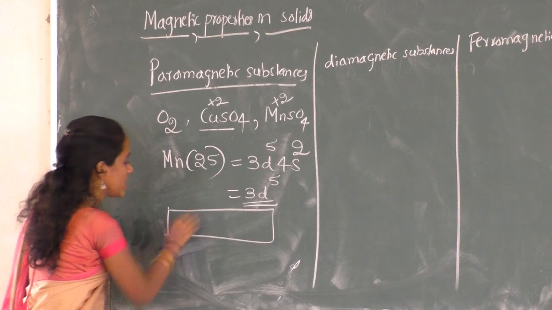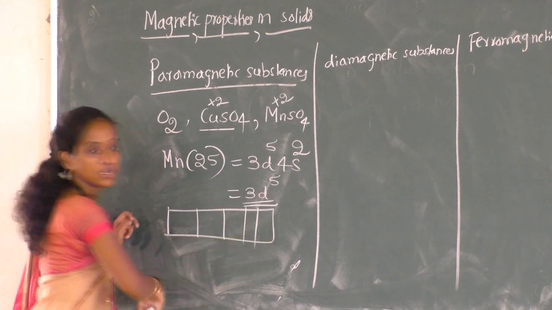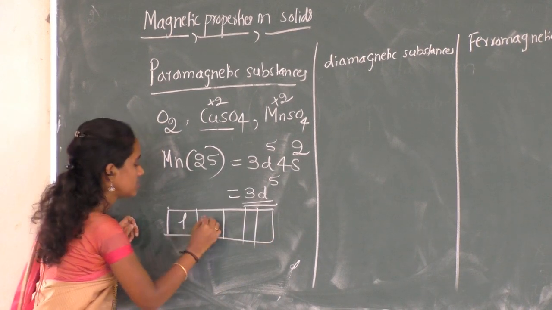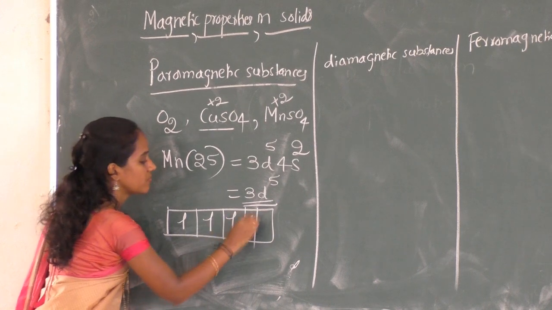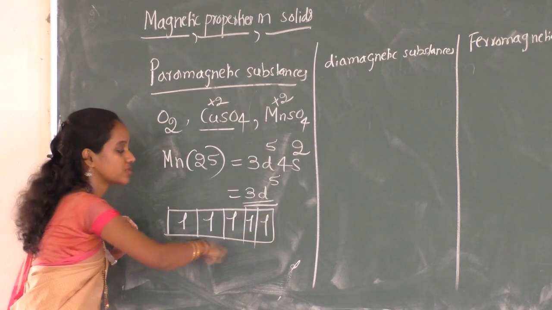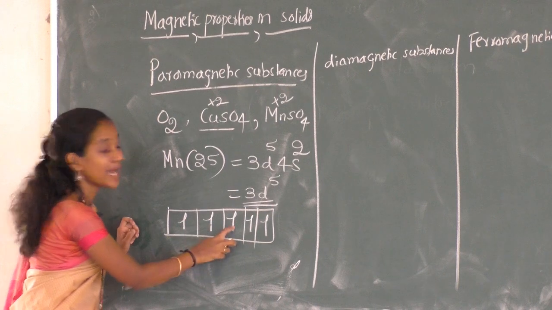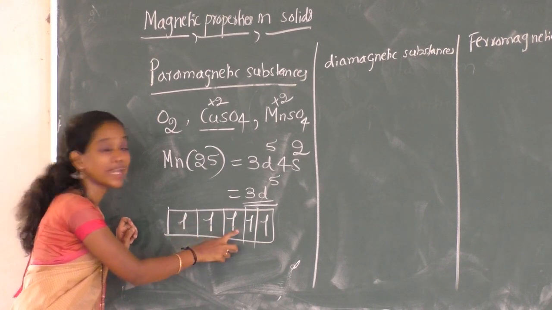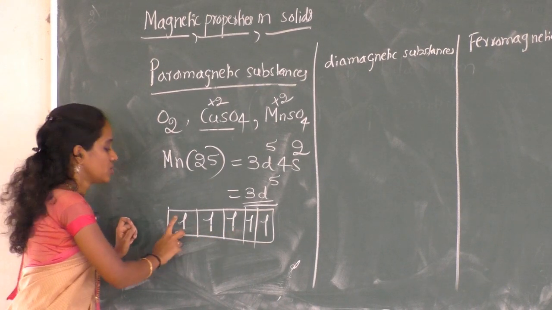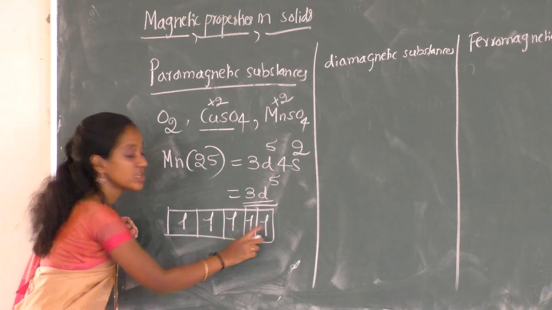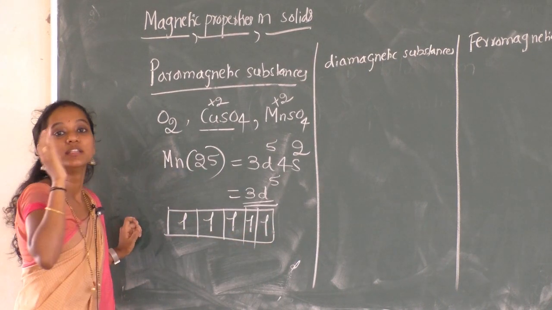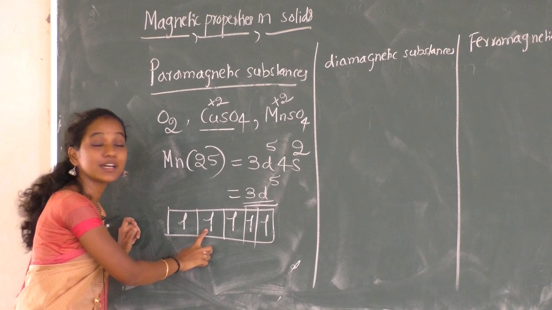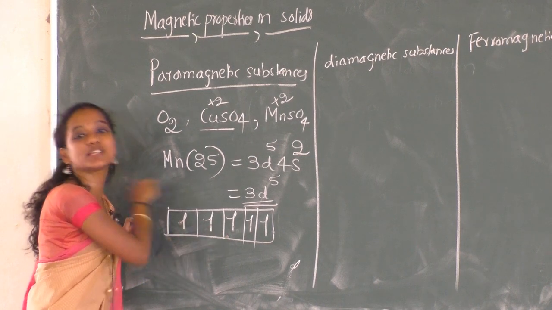Now, how many unpaired electrons are present? 1, 2, 3, 4, 5. Only 5 electrons are left here. All are unpaired electrons. They are not paired, isn't it? So as the number of unpaired electrons is more in any substance, there is a stronger attraction towards the magnetic field.